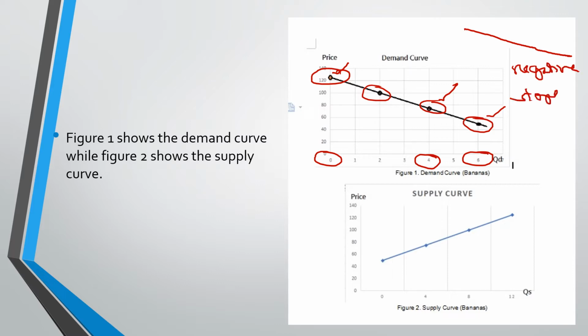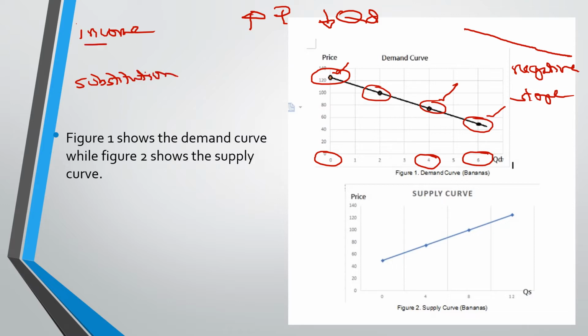What does it mean to have a negative slope? It means that if one variable is increasing, the other variable is moving in a different direction, such as the price and the quantity demanded. Why is that so? Here, it's because of the income effect and the substitution effect.